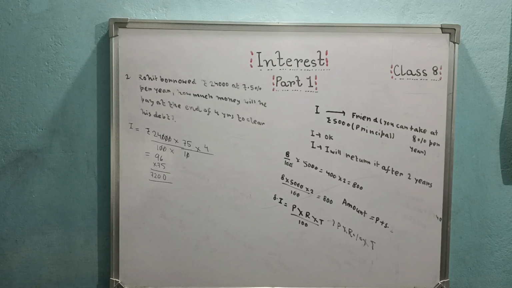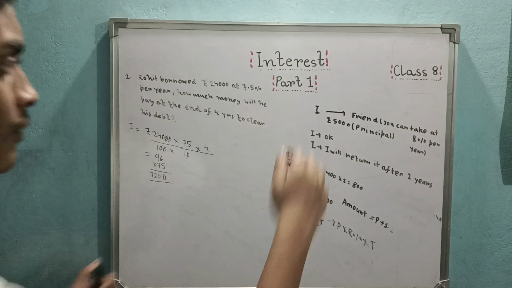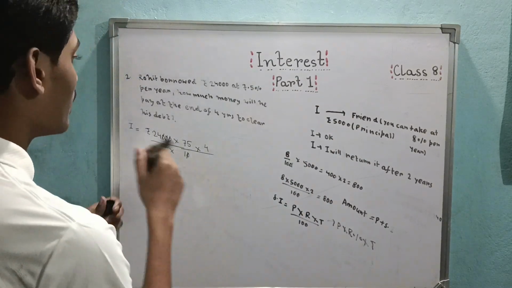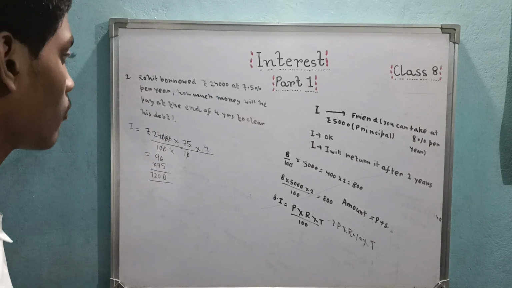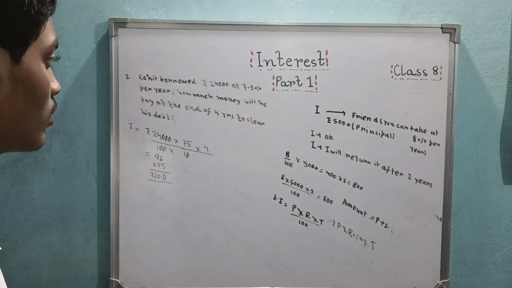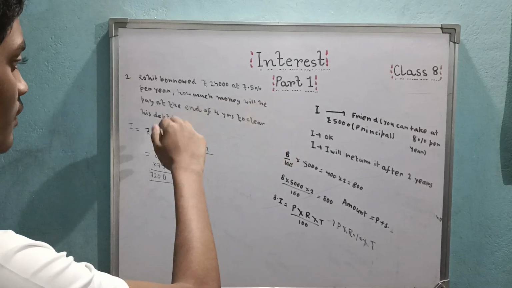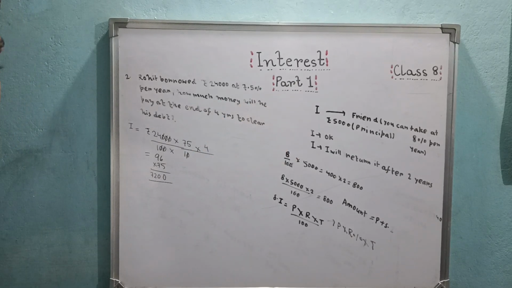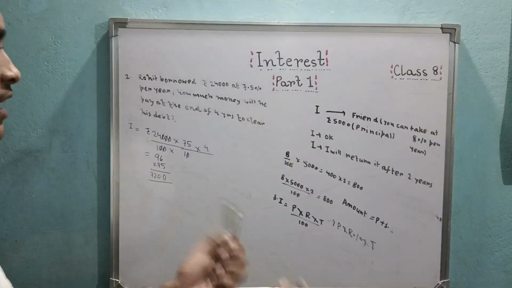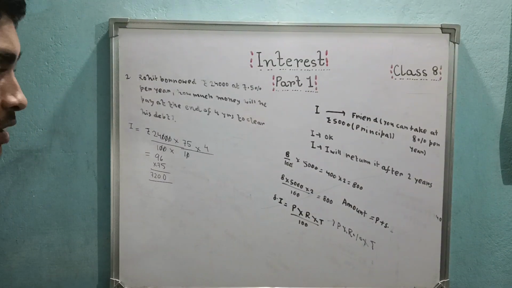Now, in the example I showed to you, what amount am I returning to my friend after 2 years? The principal plus the interest, right? So the amount I return at the end of 4 years to clear his debt is actually the amount. That is the initial principal and the extra interest. That is what you have to return.